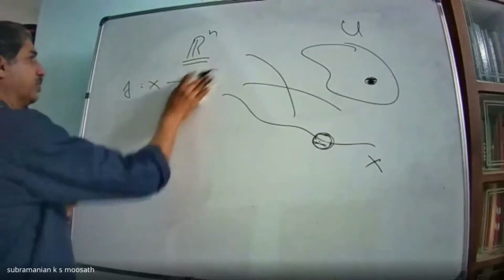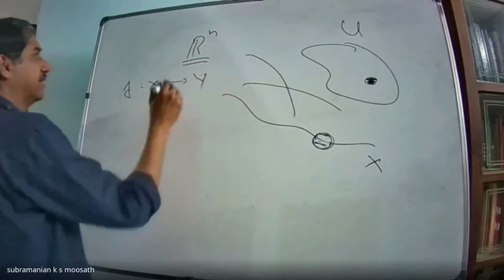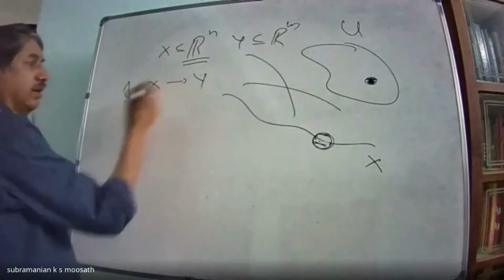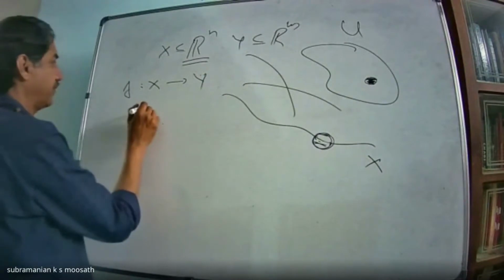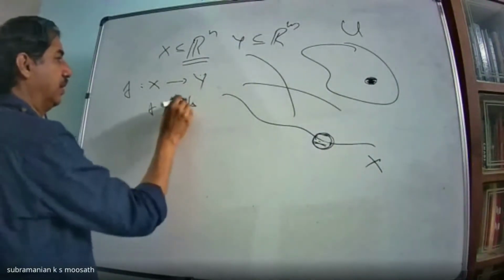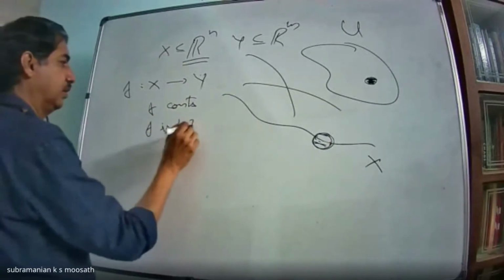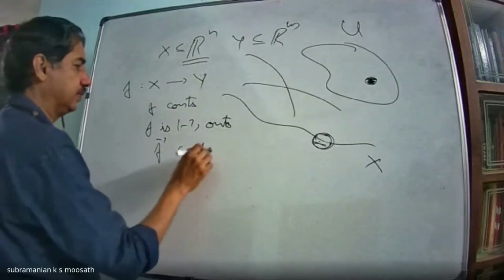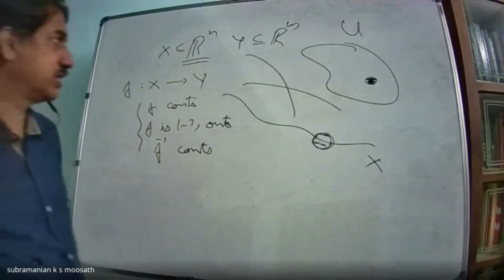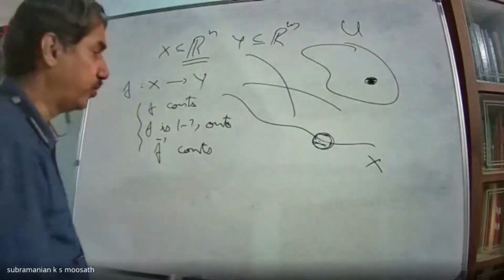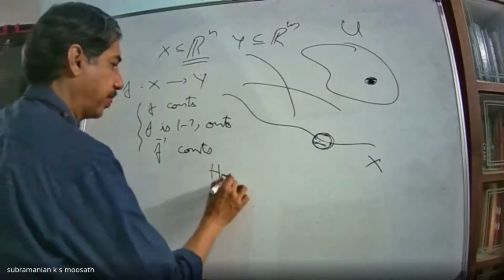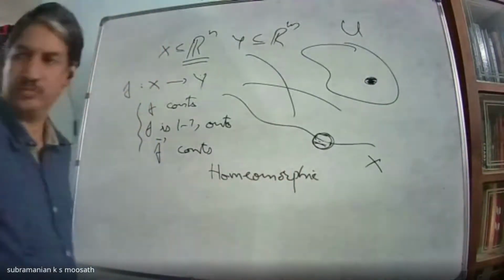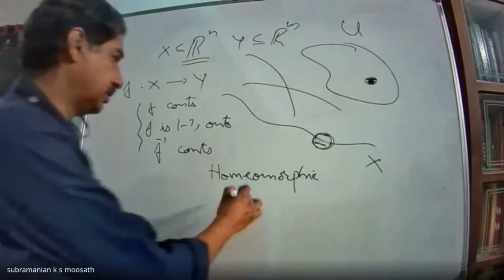Then we said, suppose you have two sets X and Y, X in Rn, Y in Rn. We say that f is a homeomorphism if f is continuous, f is one-one and onto, and f inverse is also continuous. Then we said these two spaces are homeomorphic. Okay, this we have seen yesterday.